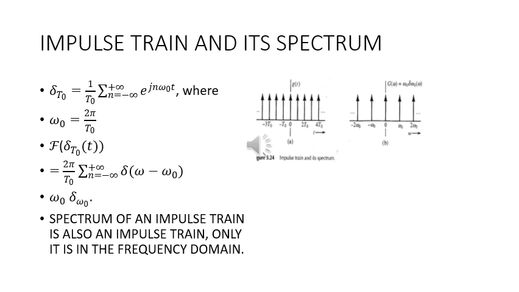So let us see how we can represent an impulse train. The delta T0 is going to be represented as 1 upon T0 summation n going from minus to plus infinity of e to the j n omega 0 t, where omega 0 is equal to twice pi by T0. And now if we take the Fourier transform of this, we will get twice pi by T0 summation n from minus to plus infinity of delta (omega minus n omega 0). And this gives us omega 0 delta omega 0, which shows that the spectrum of an impulse train is also an impulse train, only it is in the frequency domain.